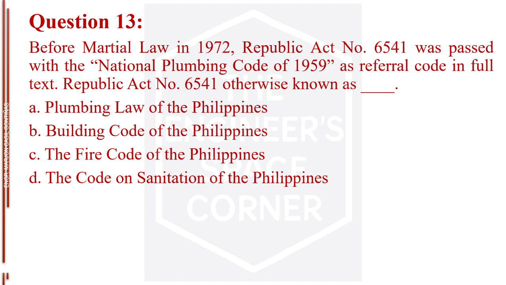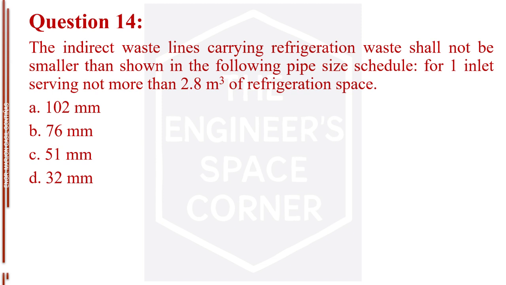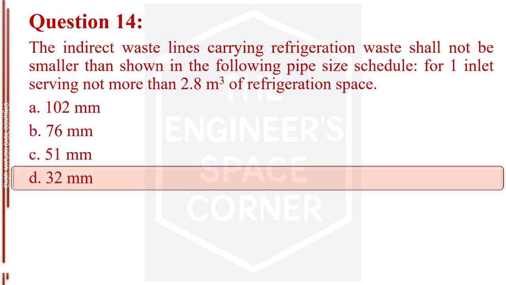The answer is letter B, Building Code of the Philippines. Question number 14. The indirect waste lines carrying refrigeration waste shall not be smaller than shown in the following pipe size schedule, for one inlet serving not more than 2.8 cubic meters of refrigeration space. Letter A, 102 mm, letter B, 76 mm, letter C, 51 mm, letter D, 32 mm. The answer is letter D, 32 mm.